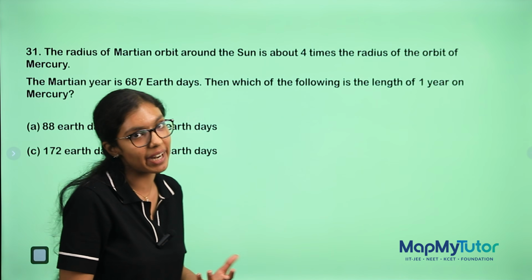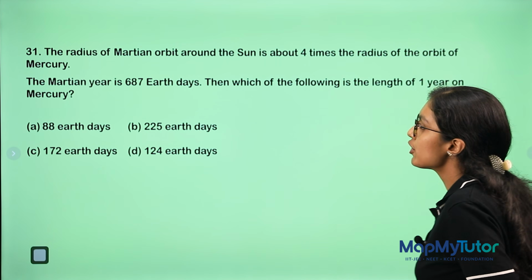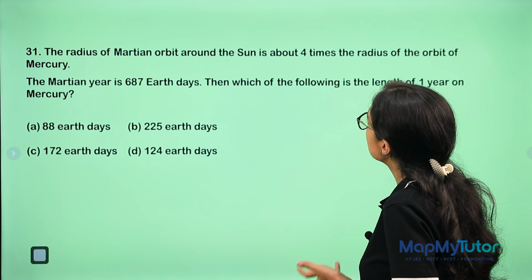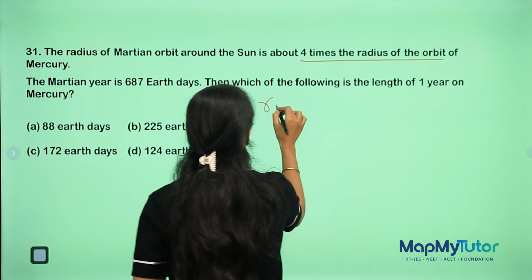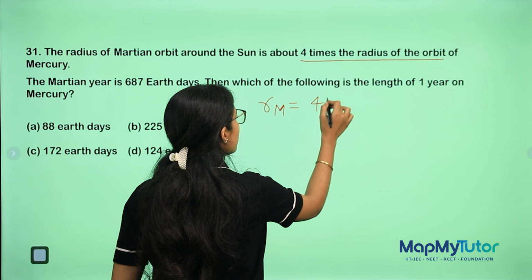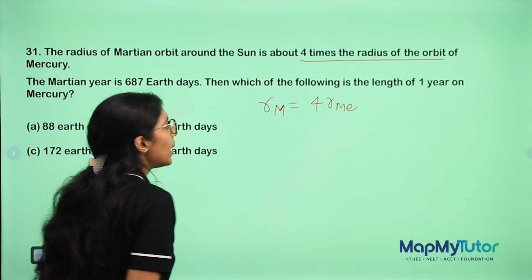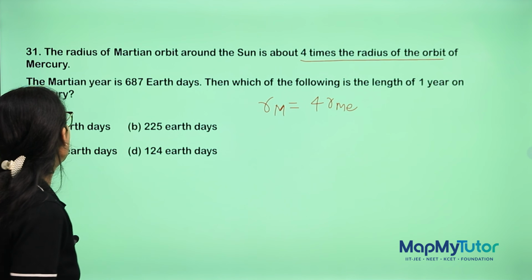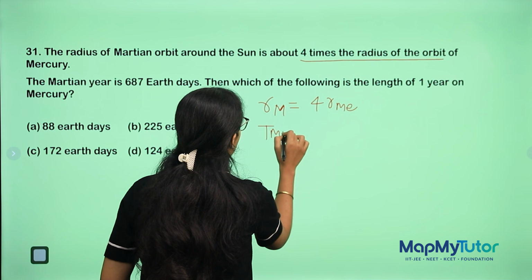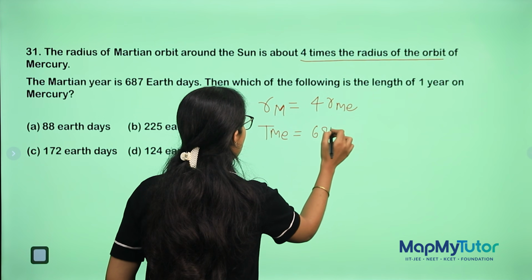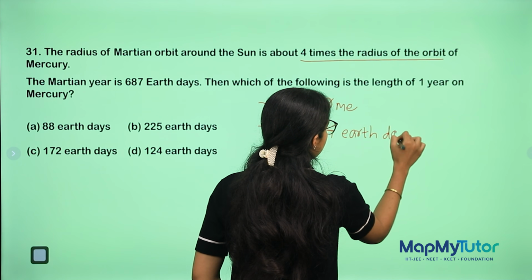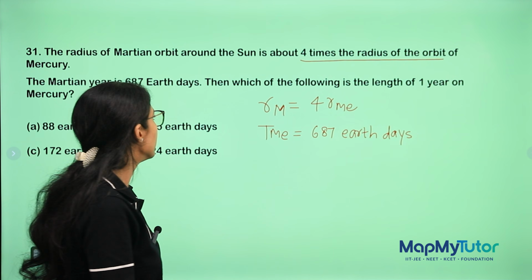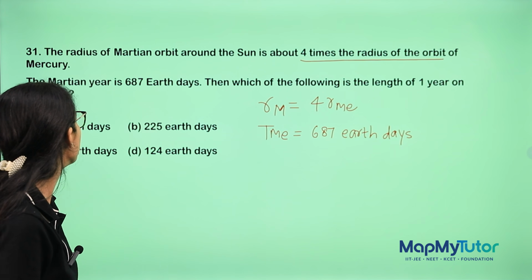Read the question, it's from the gravitation chapter. The radius of Martian orbit around the sun is about 4 times the radius of Mercury's. So Rm is 4 times Rme. Me is Mercury, and the time taken by Mars is 687 Earth days. Then which of the following is the length of 1 year of Mercury?